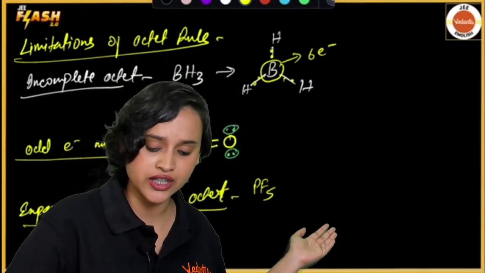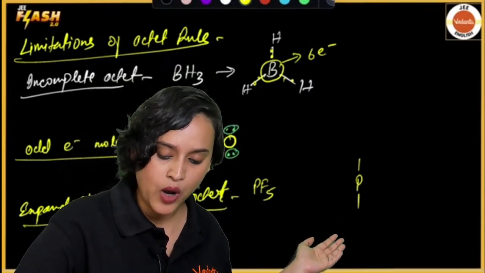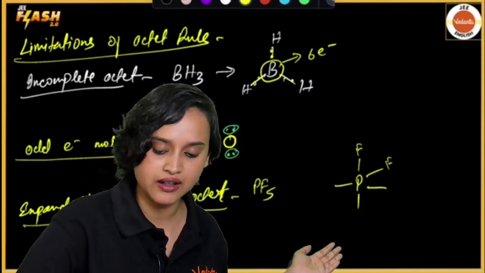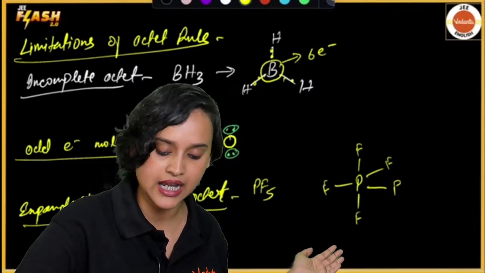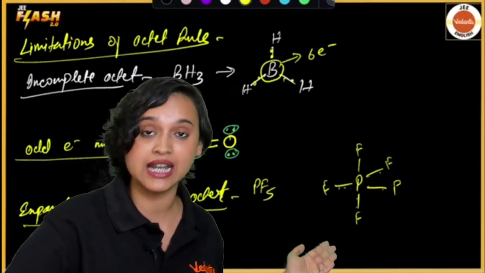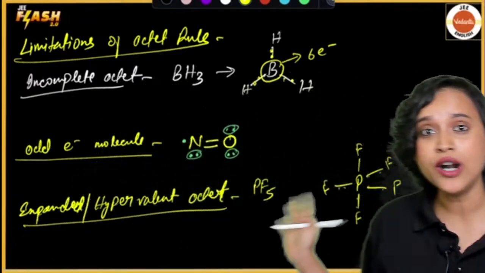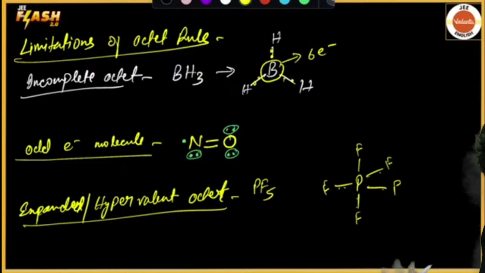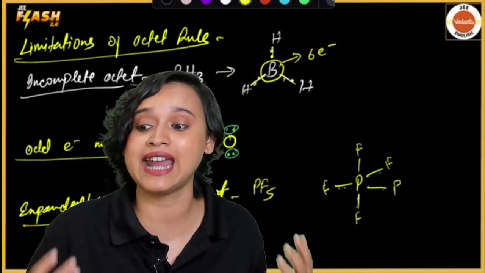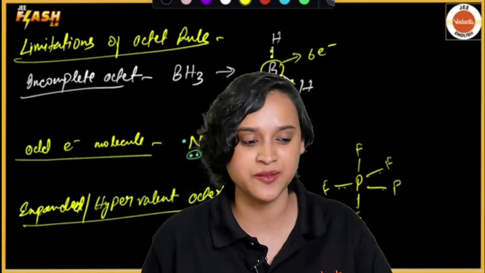Let me draw the structure here. So you have P and then 1 2 3 4 and 5. 1 2 3 4 5. So you have F here, F here, F here and F here. Now count. 1 2 3 4 5 6 7 8 9 10, 10. Oh, hello. What happened to the octet rule? We thought there was only supposed to be 8 electrons, but here how many do we have? We have 10 electrons, my dear students.